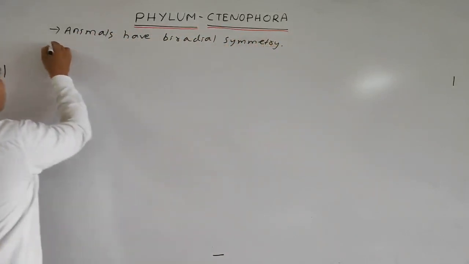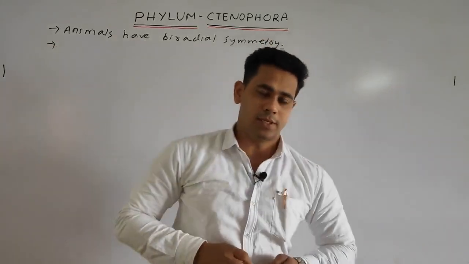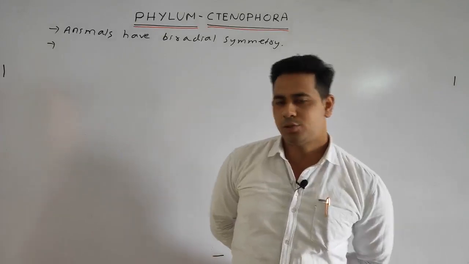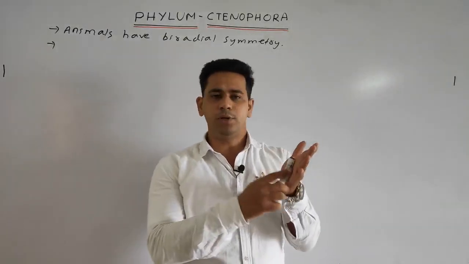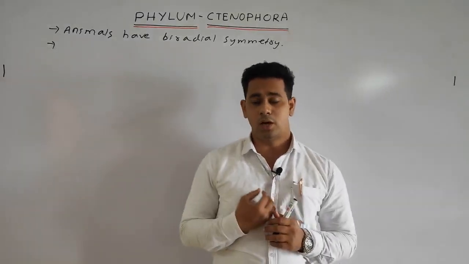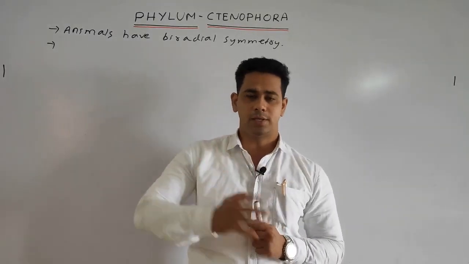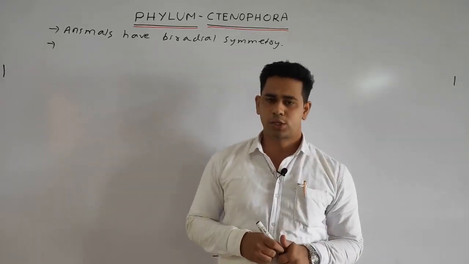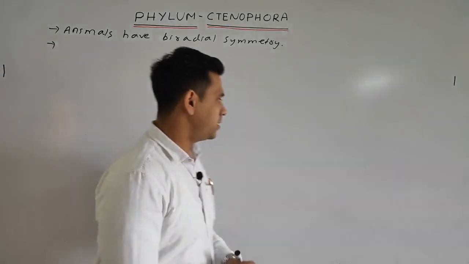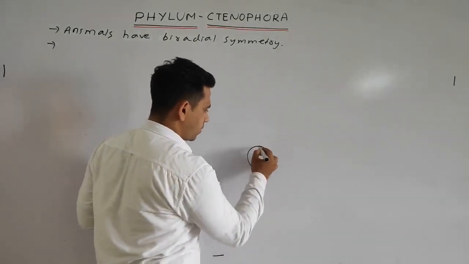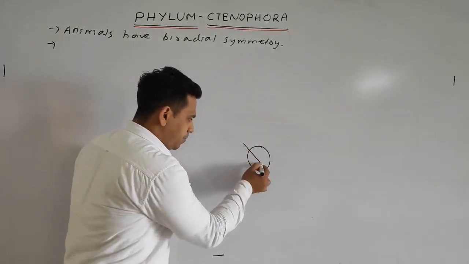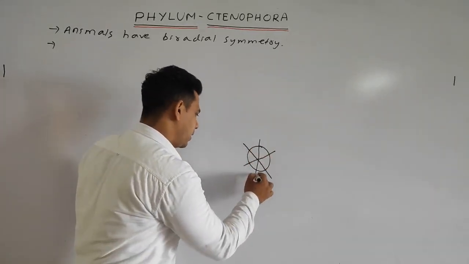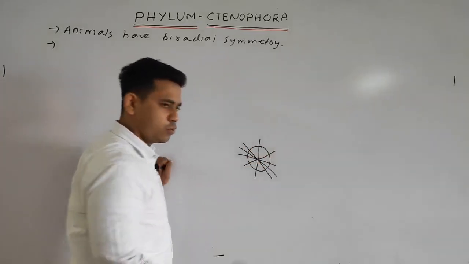Okay, students, what is biradial symmetry? As we discussed, symmetry means we can divide the organism into two types, in which we discussed the bilateral symmetry and the radial symmetry. So what is biradial symmetry? In radial symmetry, this is the center, and any plane that passes through the center will divide the organism into two equal halves.